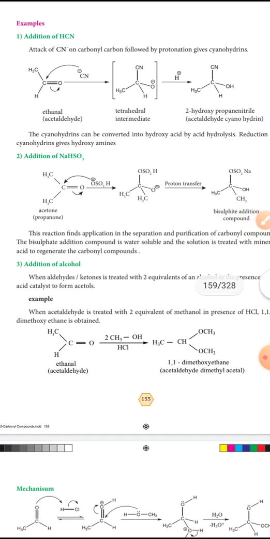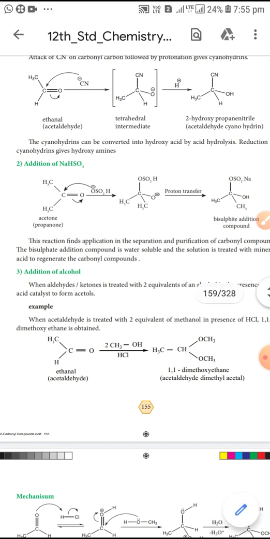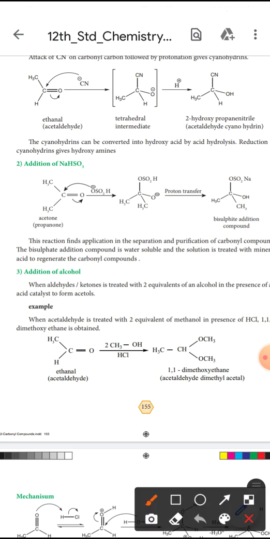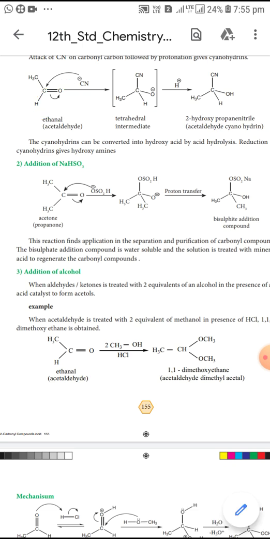Next one, addition of hydrogen cyanide. See that compound ethanal, the suffix is -al, aldehyde. CHO is there, CH3CHO, acetaldehyde.